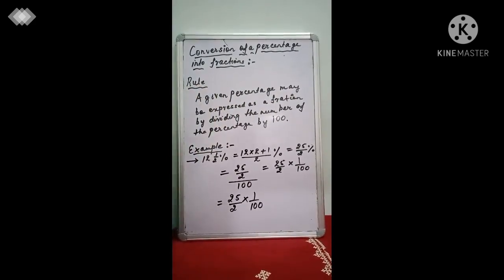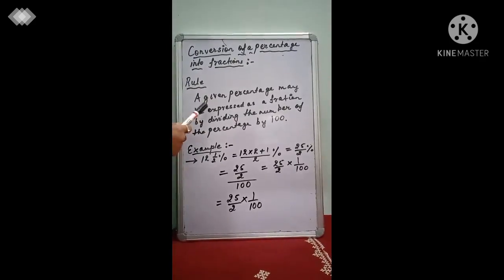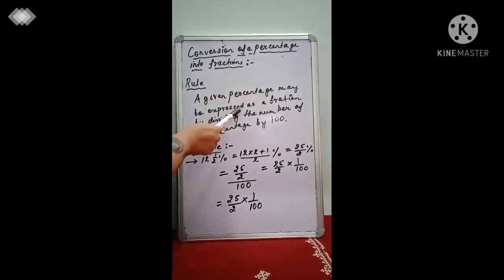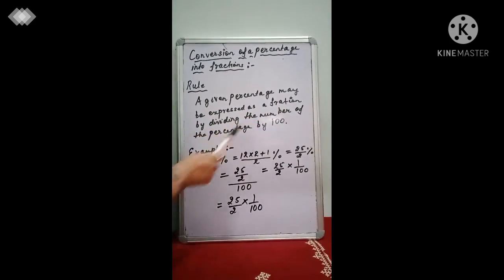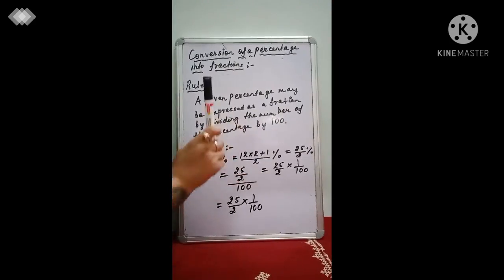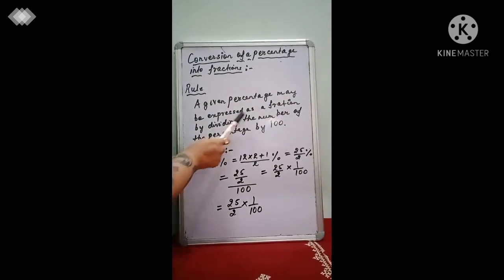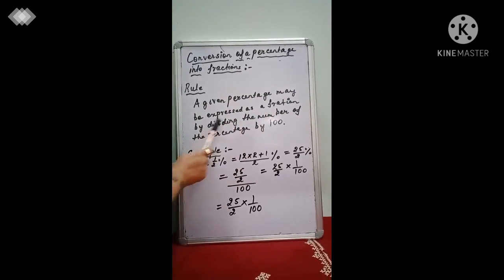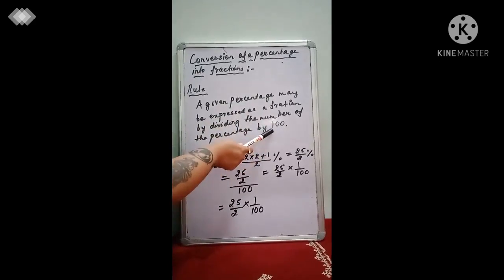Now, what is the rule that we need to follow for this? The rule is that a given percentage may be expressed as a fraction by dividing the number of the percentage by 100. Let me read it again. A given percentage may be expressed as a fraction by dividing the number that we get as the percentage by 100.